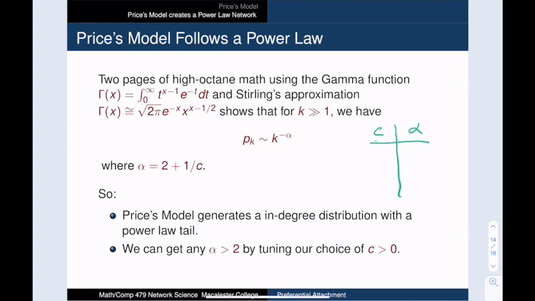So let's look at some examples of c and alpha. If we take c is equal to 1, then alpha will be equal to 3. And if we take c to be 2, then alpha will be equal to 2.5. And if I increase c even more, then alpha is going to get closer and closer to 2. Meanwhile, if I take c to be a small positive number, and that's okay because c is actually an expected number of edges, then I'm going to get an even larger alpha. For example, if I take c to be equal to 1/2, then alpha is equal to 4. And when we take c to be some number very near 0, our power law exponent alpha will be extremely large.